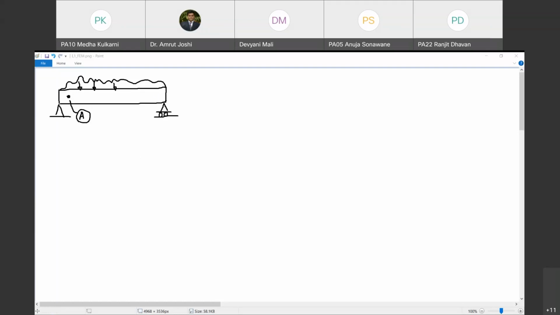You can type your answer in the chat box if you don't want to unmute. How many planes can pass through a selected point on a beam? Please respond in the chat box if you don't want to unmute yourself. Once I receive your response, I can go ahead.